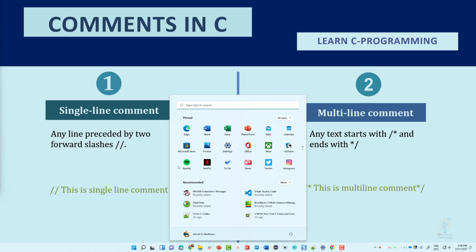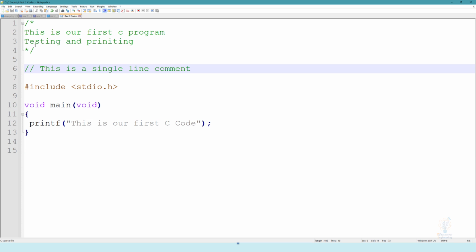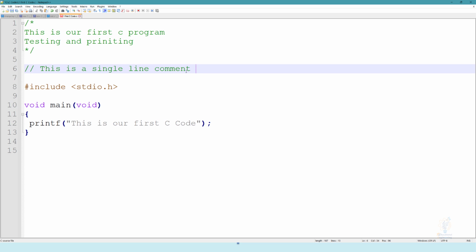Now we already showed you how to write these comments, but let's refresh our memory. As you can see, this is the forward slash followed by an asterisk, and this is an asterisk followed by forward slash. Now if you close this, you can see that these two comments are together, and these two forward slashes are followed by one line, which is the one line comment. Another piece of information that we can mention is that when you write two forward slashes anywhere, even inside the main function, they will be treated as a comment.